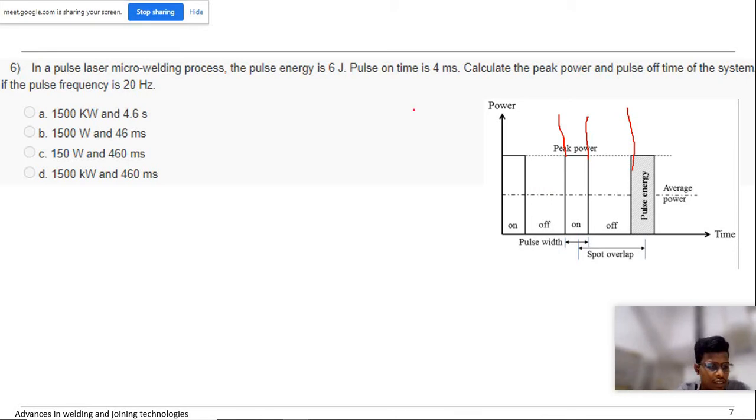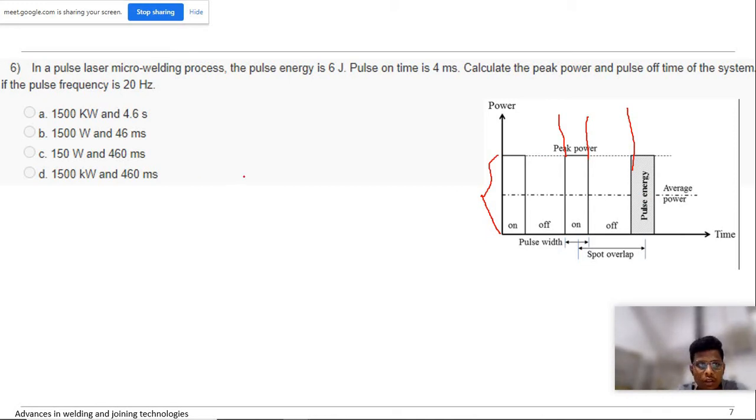So pulse energy is 6 joule, and pulse on time is 4 milliseconds. On the x-axis they have also given 4 milliseconds. They asked us to calculate the peak power. For a rectangle of sides A and B, the area is A into B, right? So peak power into pulse duration, also called pulse width, is equal to pulse energy. The area is given by the pulse energy.